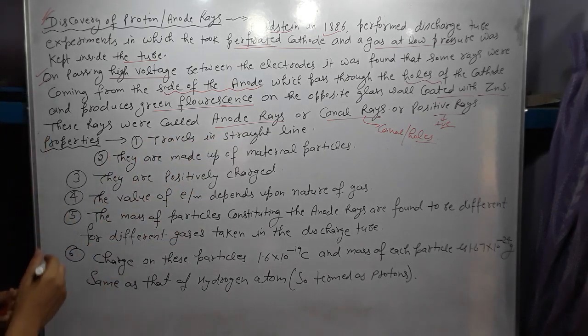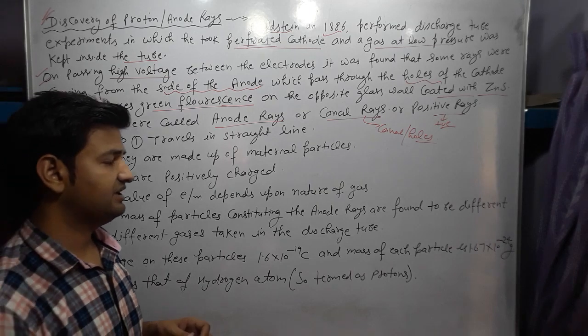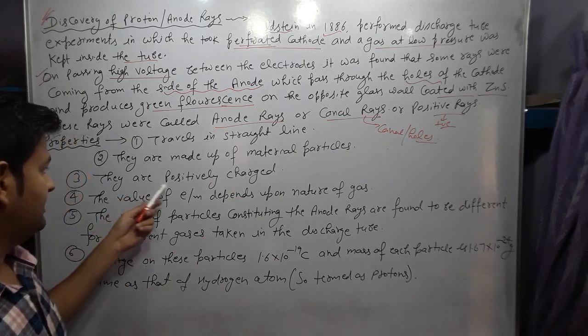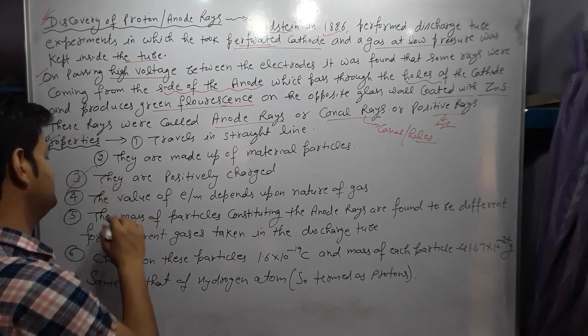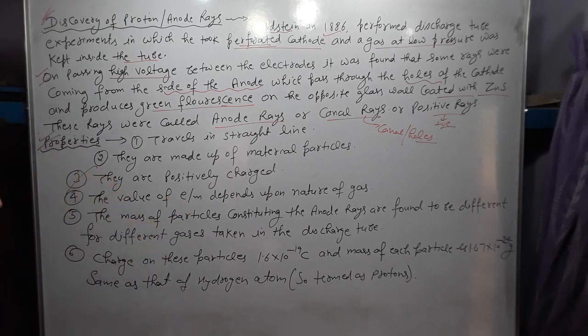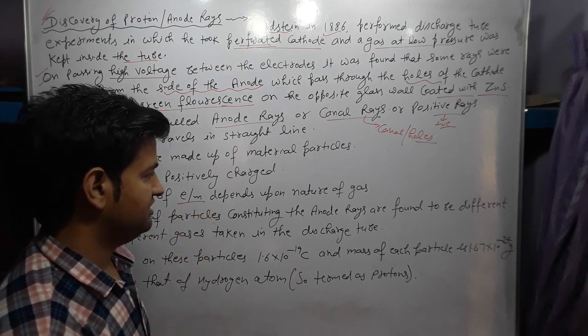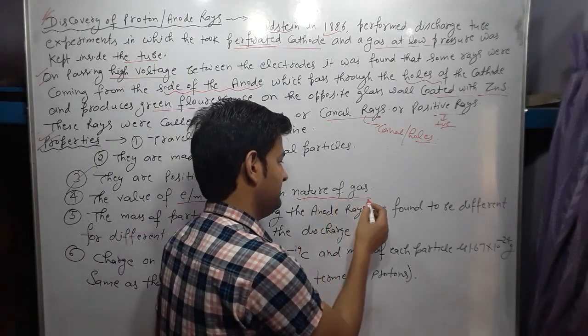Some properties are given for the anode rays. First, they travel in a straight line. They are made up of material particles. They are positively charged, whereas cathode rays are negatively charged. The value of e/m, charge by mass, depends upon the nature of the gas.